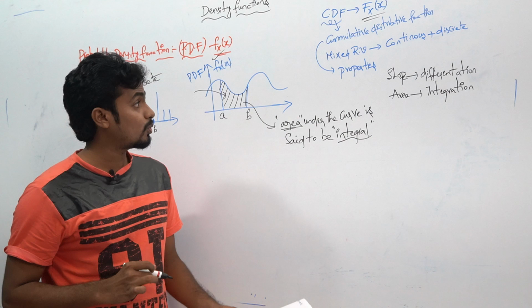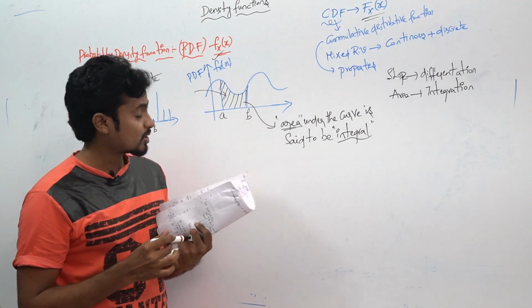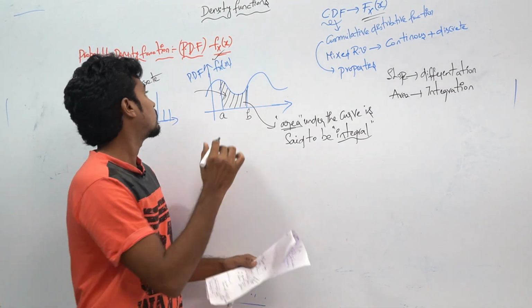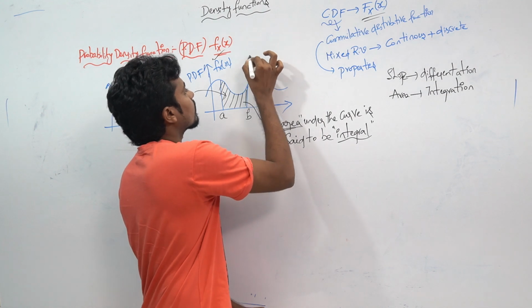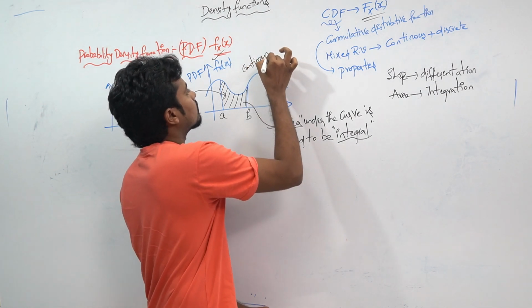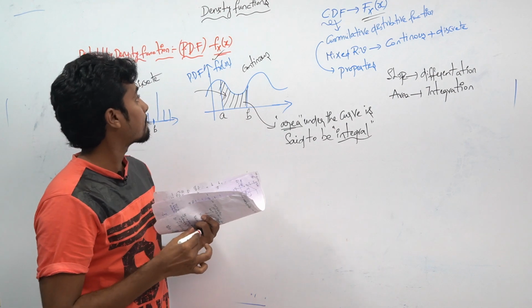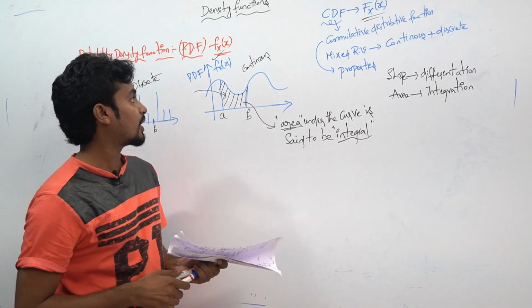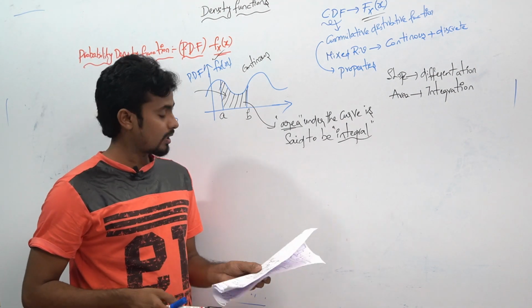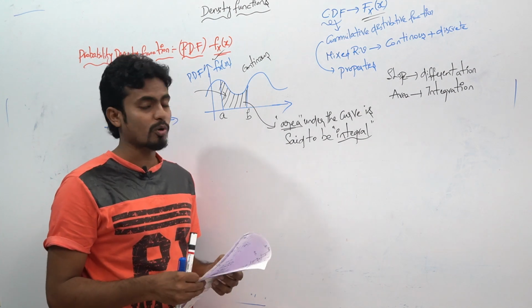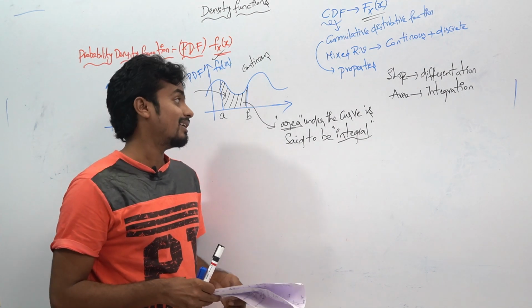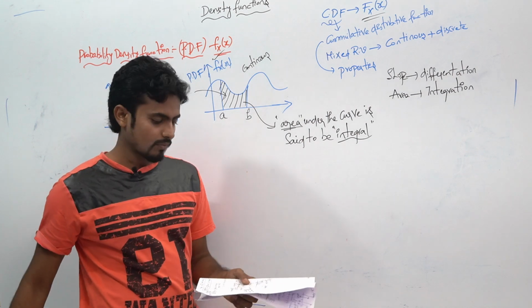Now in this case we will try to see some properties based on the continuous random variable. What will be the properties for the continuous random variable? You already know the properties will be based on integration, right?